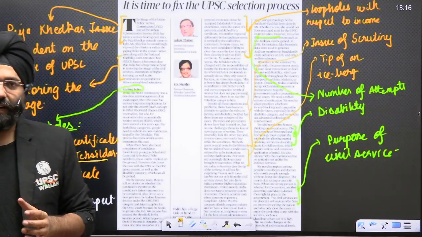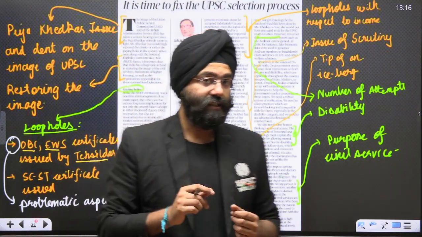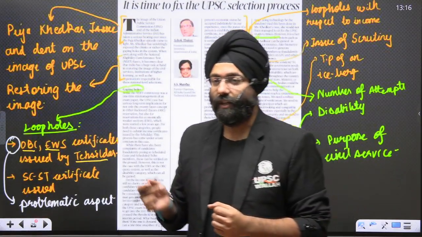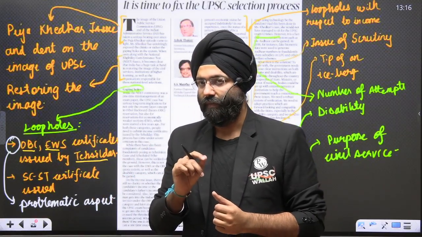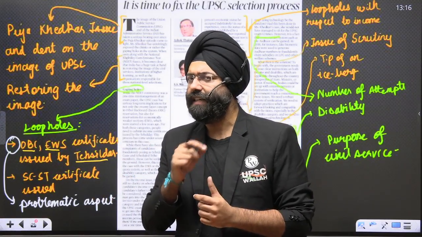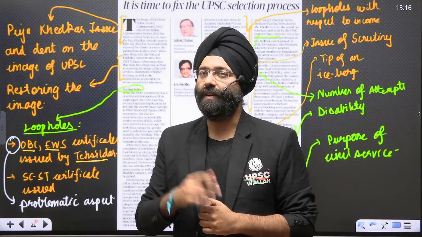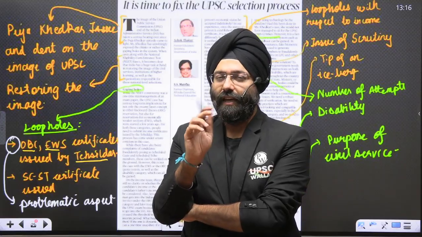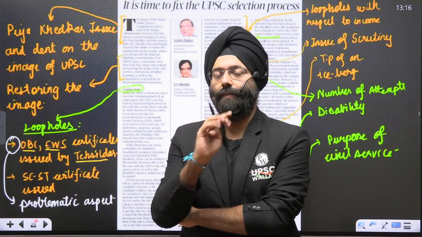Now, what we have seen in this particular article is that various cases have come up where people have used fake SC and ST certificates. Now, it is relatively easier to catch that. But in the case of OBC and EWS, it becomes very difficult because income itself as a criterion can be easily misused by people.